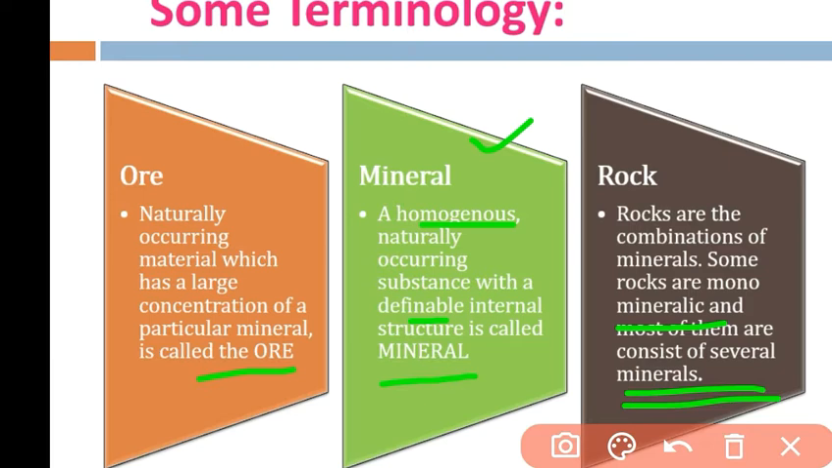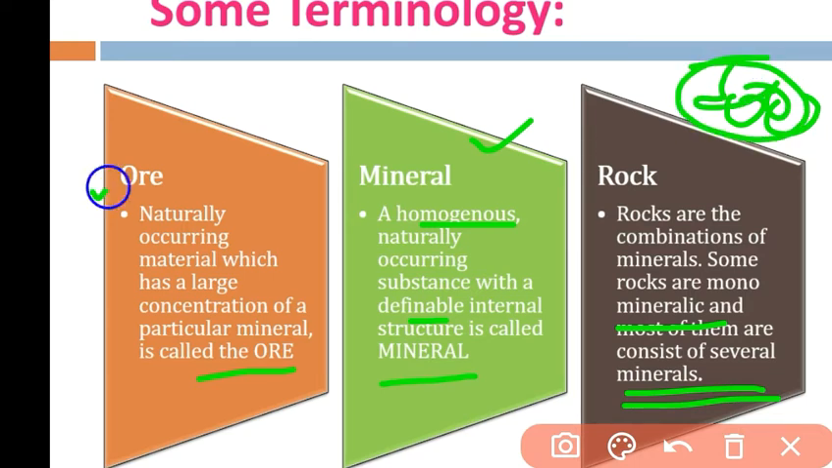That means if you have granite, it is composed of some feldspar, some silica, and there are so many rocks, like mica. So rocks are an aggregation, or combination, of minerals. Some rocks consist of only one mineral, and the rest consist of many minerals. So we have covered ore, mineral, and rocks.